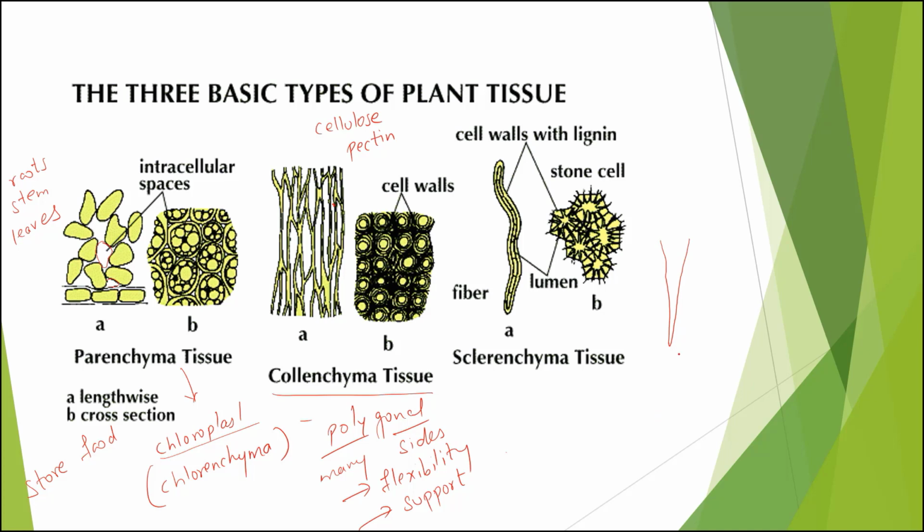Also, these are thickened because of the presence of the material lignin. Collenchyma था थिक क्योंकि प्रेजेंस ऑफ सेलुलोज और पेक्टिन की वजह से, लेकिन Sclerenchyma के थिकनेस का राज क्या है? लिग्निन. बेसिकली ये सेल्स डेड हैं. These cells are dead, and do not contain any protoplasm.